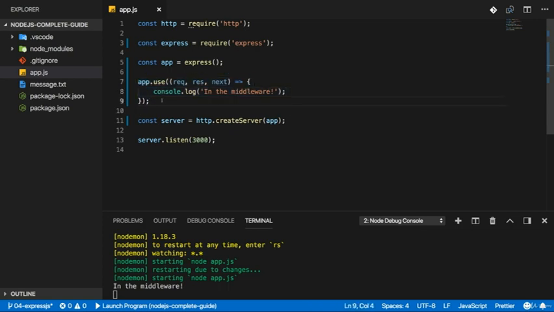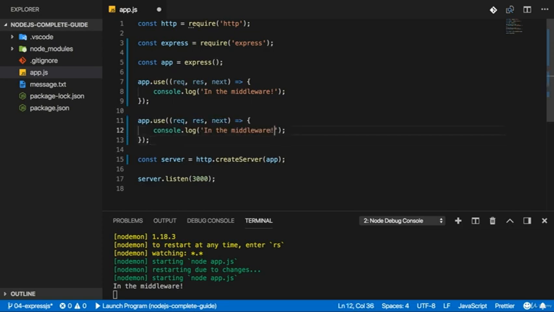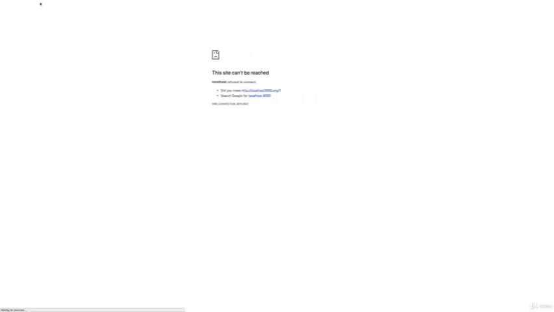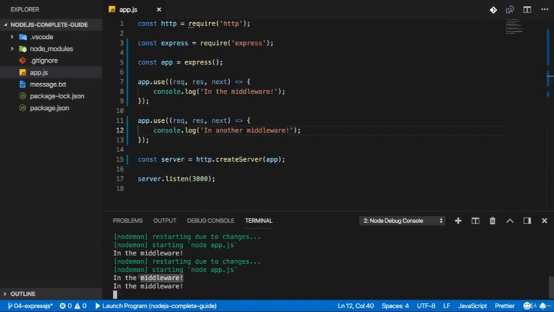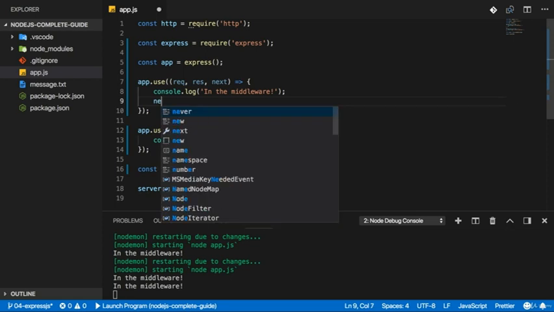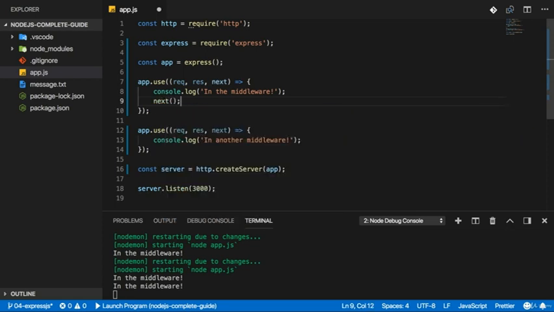If I duplicate this and I add another use statement here with another middleware, and I save this and let it restart, and I now reload this page here on localhost 3000, then I see "in the middleware" here again, and I see it twice because I pressed reload twice in my case here, but I don't see "in another middleware". Now the reason for that is that we have to call next here to allow the request to travel on to the next middleware in line.